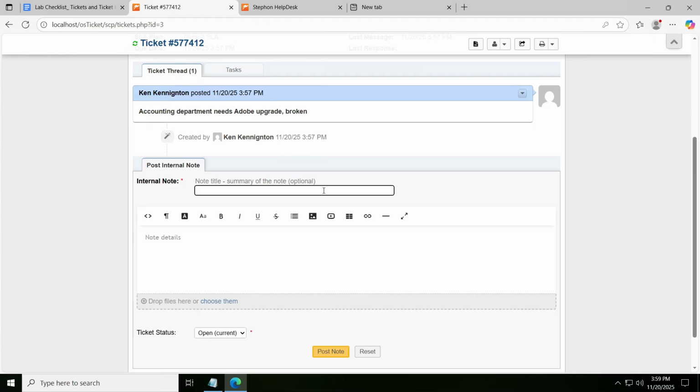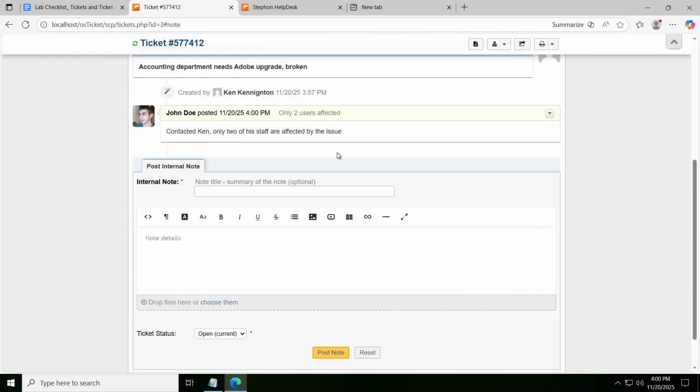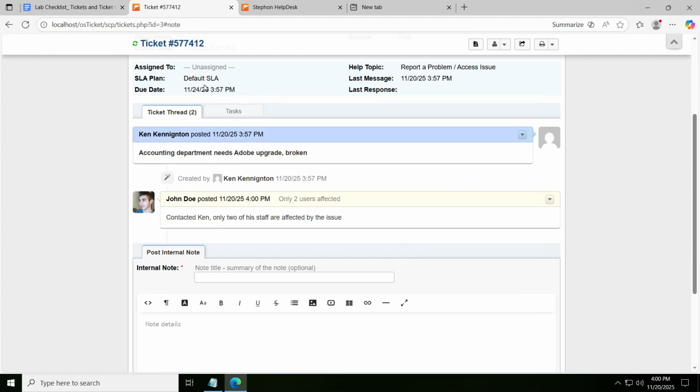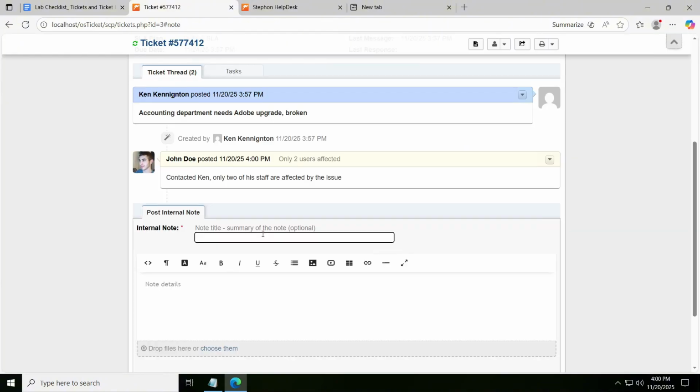Knowing that, you would say in the note, user needed to restart. Let's say it was only 2 users affected, right? And then said contacted, and only two of his staff affected. So we see here the note in the ticket thread, and might assign it to us, knowing that it should be simple to fix. Then we spoke with them, realized that it probably just needs a restart of the system since there were updates. And they got back to us, said they restarted and there were no issues.